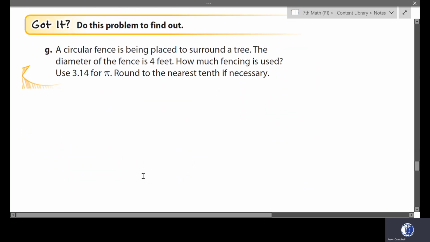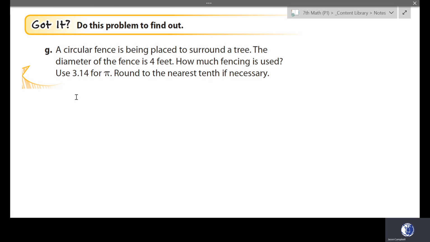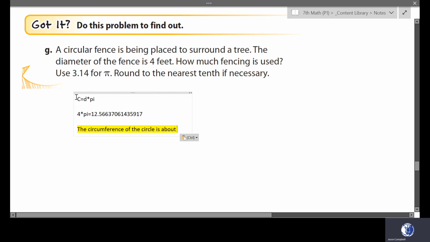Go ahead and try got it G, and then resume this video when you're done. Got it G says a circular fence is being placed to surround a tree. The diameter of the fence is 4 feet. How much fencing is used? So the circular fence is being placed around a tree. The diameter of the fence is 4 feet. So I know that circumference is equal to diameter multiplied by pi. It gave me a diameter of 4 feet. So 4 multiplied by pi is equal to 12.56. The circumference of the circle is about 12.6 feet.